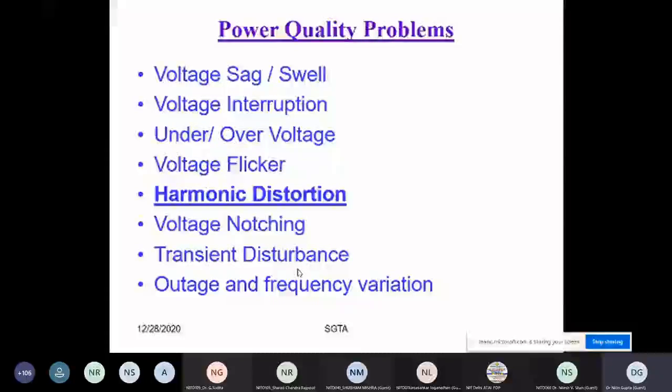Definitely it means voltage is going low or going high, beyond the plus minus 10% margin, above or below that. Interruption, under voltage, over voltage, flickering, these are certain problems which occur in the power quality of the power system. One of the most important problems covered under power quality is harmonic distortion.